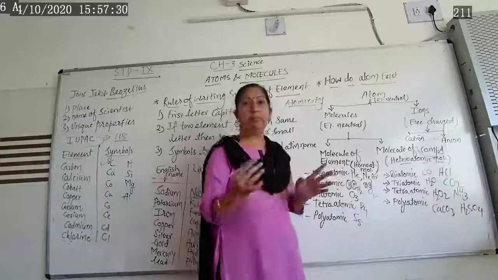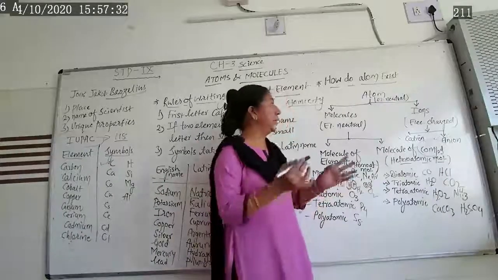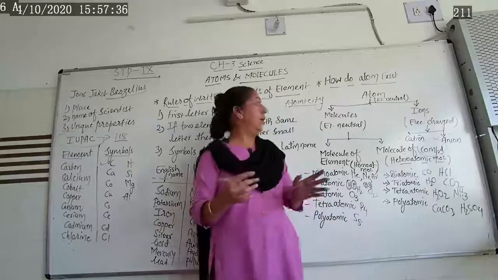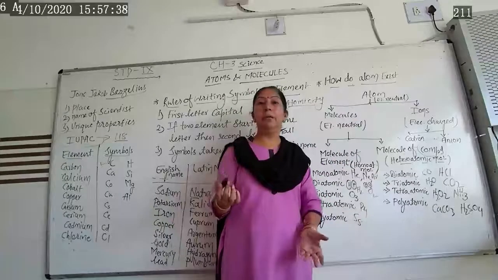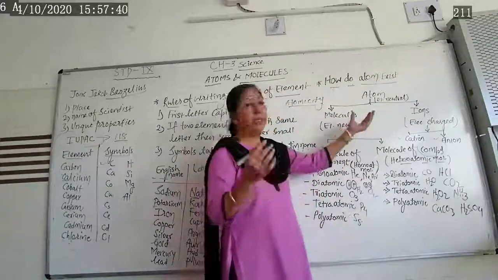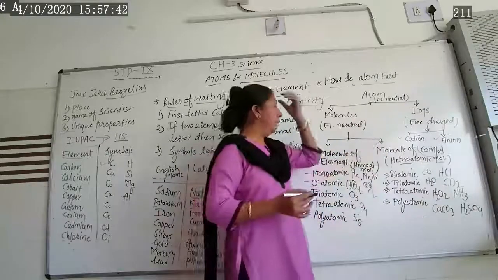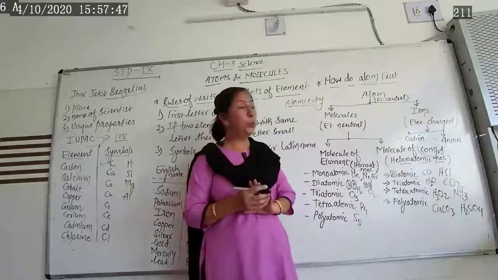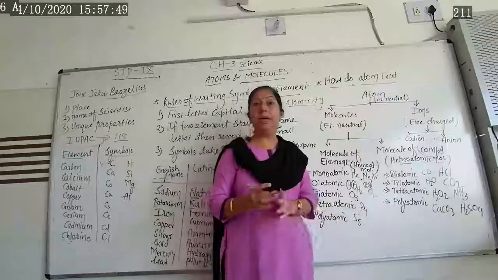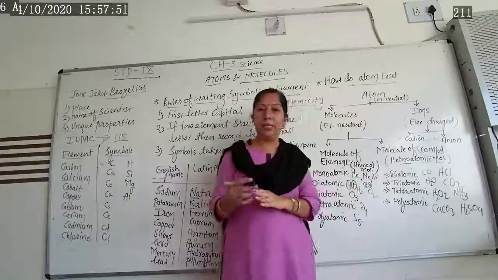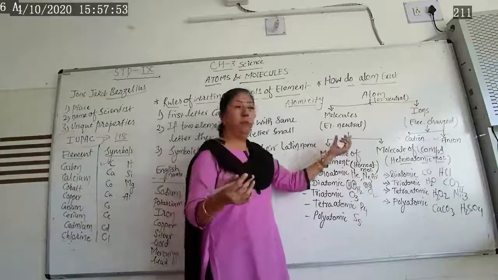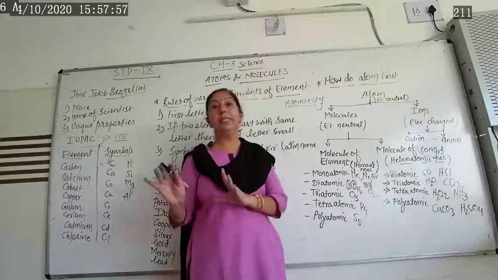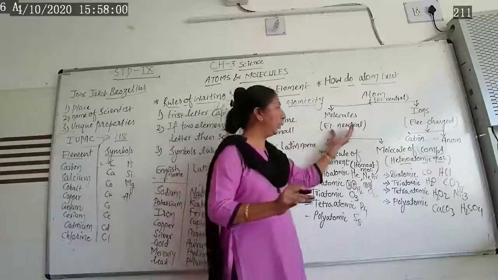That definition was already given by the scientist John Dalton. He said it may exist individually or independently, or in a combined state. Now, an atom is always electrically neutral, and it can be classified into molecules as well as ions. As we know, molecules are electrically neutral. They are not charged particles, they are stable.